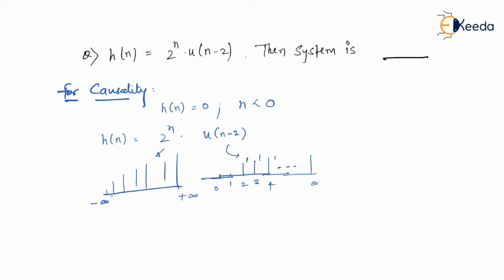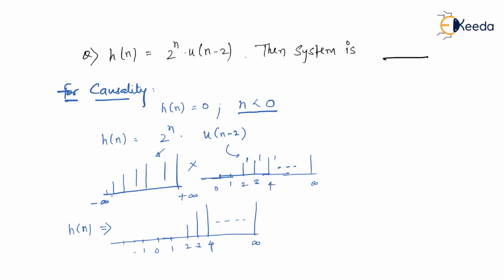Imagine these two functions are multiplied. We will get a resultant signal from 2 only, and this will go up to infinity, with n equal to 1, n equal to 0, n equal to minus 1, and so on being zero. So this is the nature of h of n. If you see carefully, h of n is always 0 whenever n is less than 0. For all negative values of n, you observe that h of n is always 0.